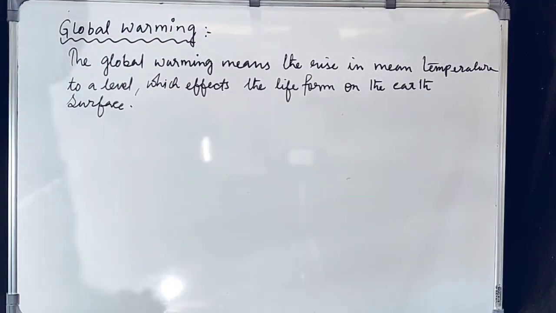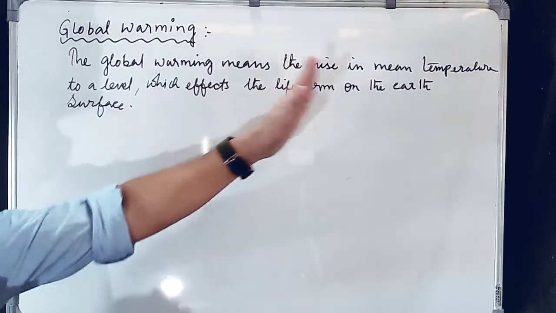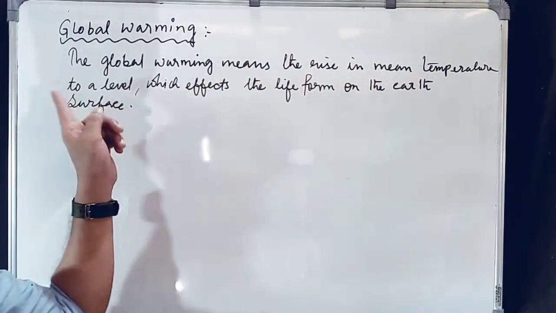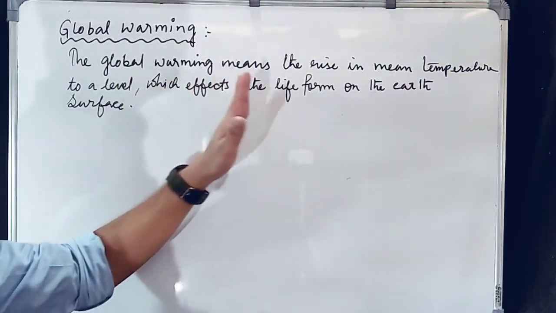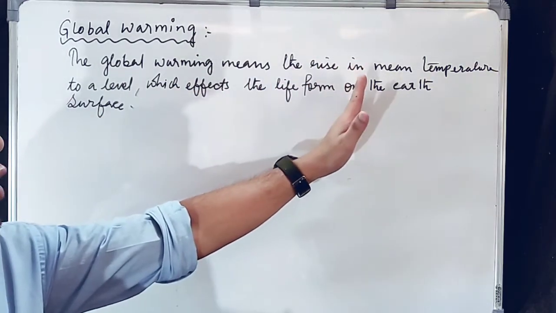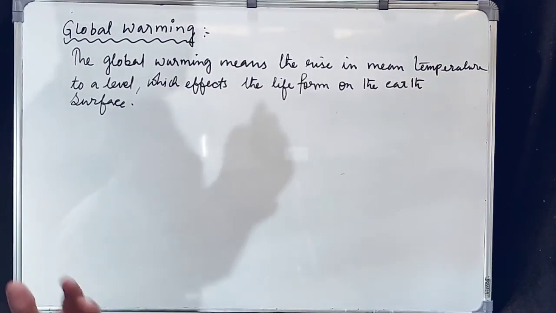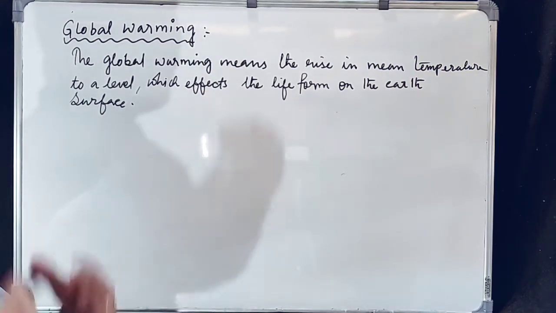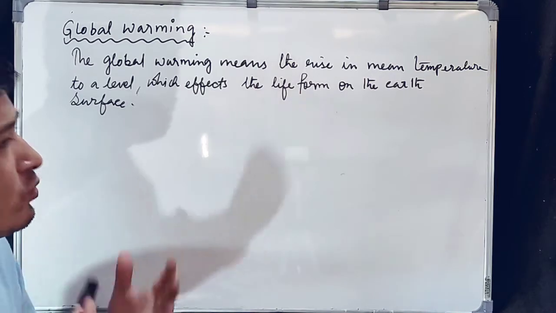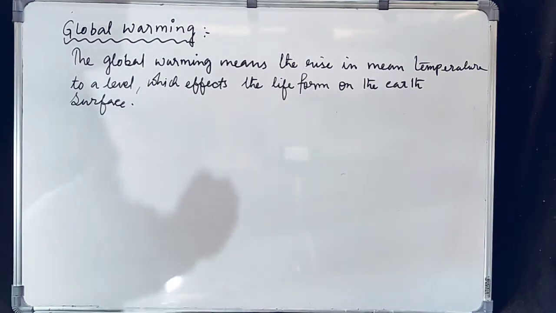So what is global warming? Global warming means the rise in mean temperature to a level which affects the life forms on the earth's surface. So global warming is nothing but the rise of the temperature on the earth. As I told you, when the amount of greenhouse gases increases due to natural or human activities, then what will happen?